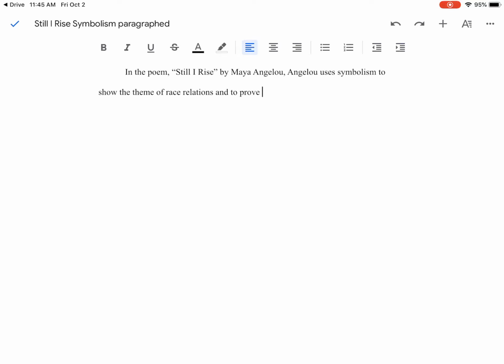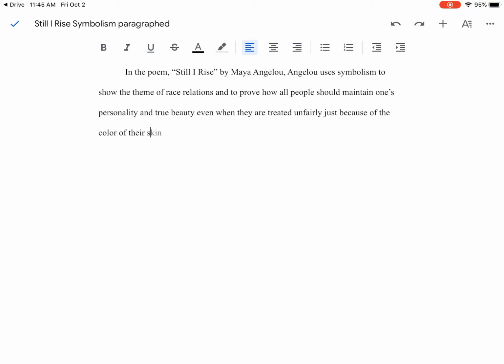And to prove, we're going to reword that thematic statement again, how all people should maintain one's personality and true beauty, even when they are treated unfairly. Just because of the color of their skin.